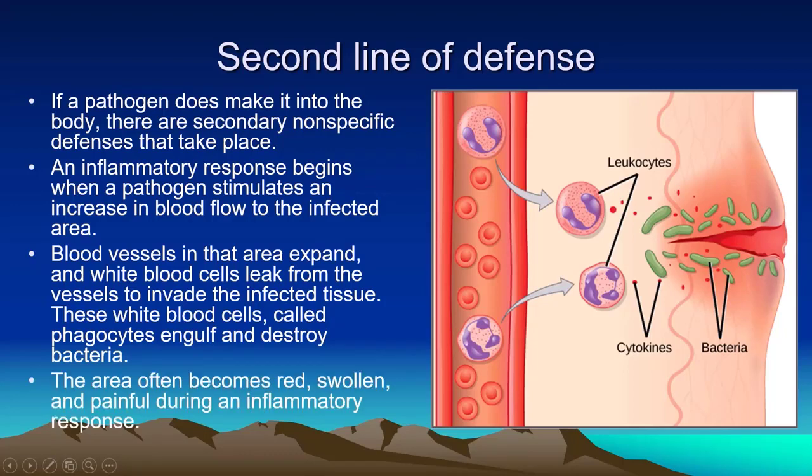The area often becomes red, swollen and painful during an inflammatory process. Pain is also a protective mechanism which alerts or informs the person that something is going wrong in the body, so assistance is needed.